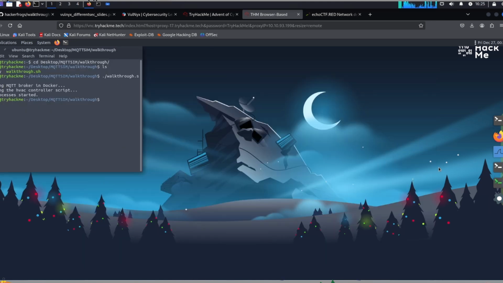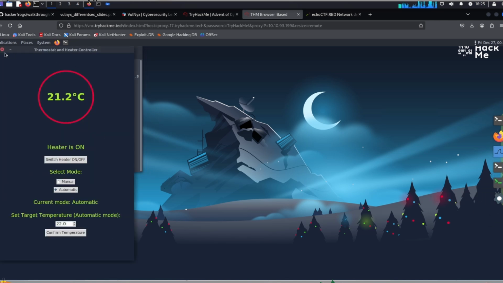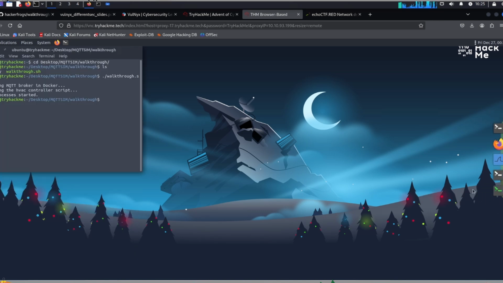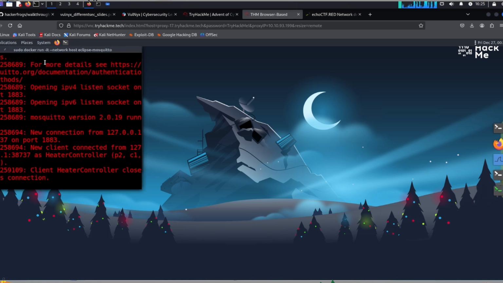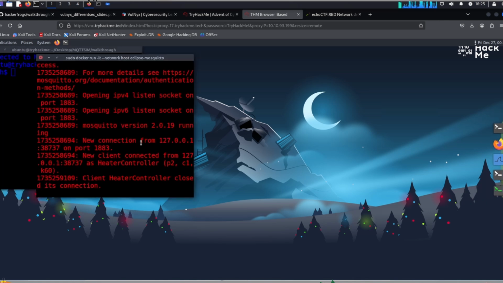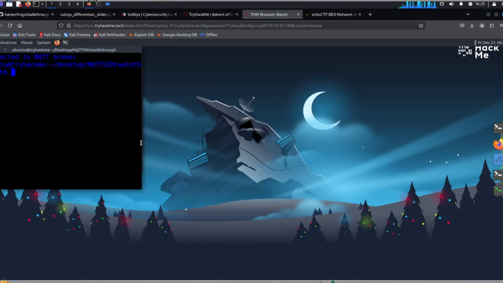And then we're going to close out all of our other windows. So our other windows we can locate over here. So there's this thermostat and heater controller. We're going to exit out of that. There is this other script that is happening over here. We're going to click into it and do Control-C to quit out of it. And the same thing with this blue one over here. We use Control-C to quit out of here, and we close the window.